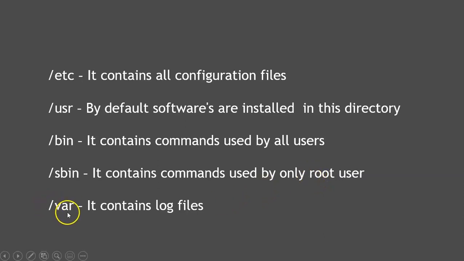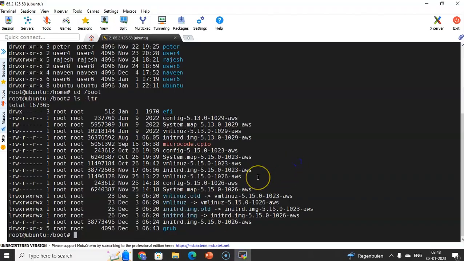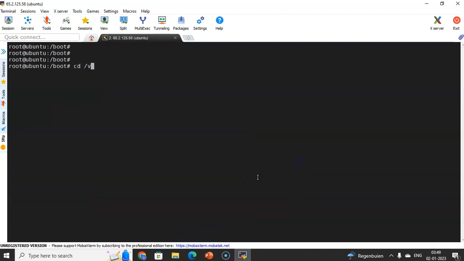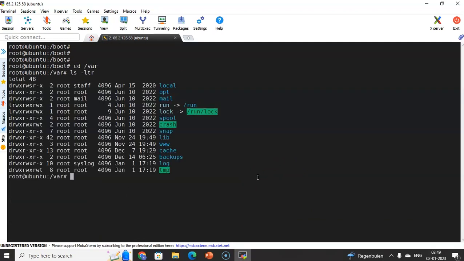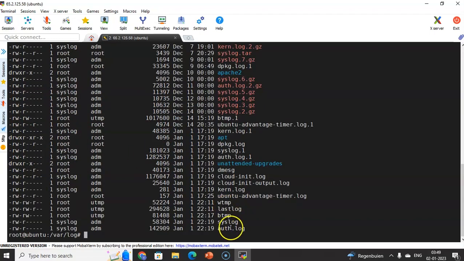And slash var, it contains log files. So here it contains OS related log files, and if we install any applications, that application related log files will also be created inside this slash var. So let's go and see here. Inside this machine, if we go to cd slash var here, and if I type ls -ltr, here you can see which kind of log files you are looking at. Like if I go to cd log, I am able to see OS related log files available inside the var log directory.